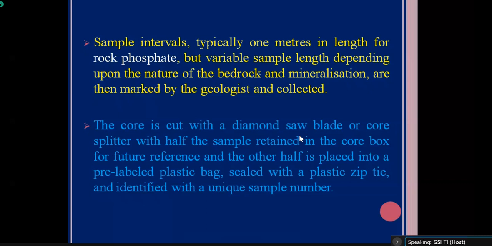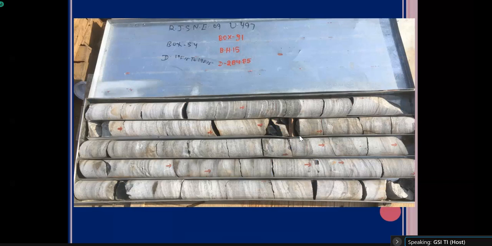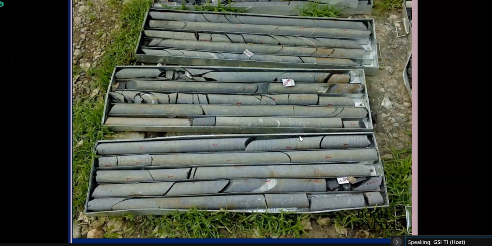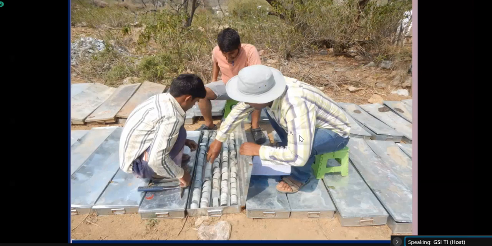Okay, so this core sample will only be collected after doing the subsurface exploration by drilling. This is a simple photograph of cores. You can see the arrow marks shown on the core surface to show you the direction of the drilling. These are the photographs of cores kept in the core boxes.